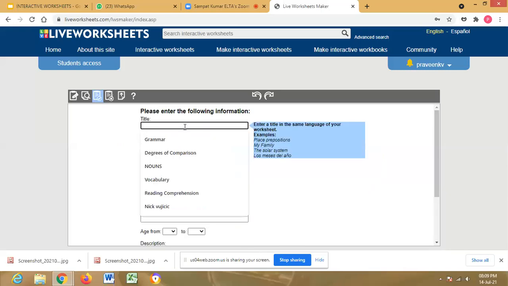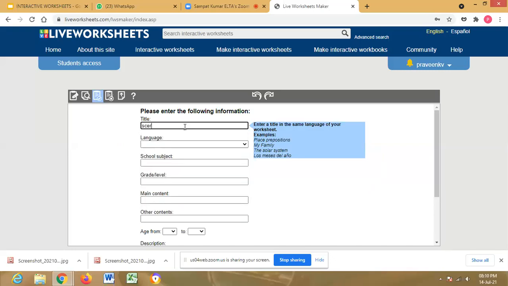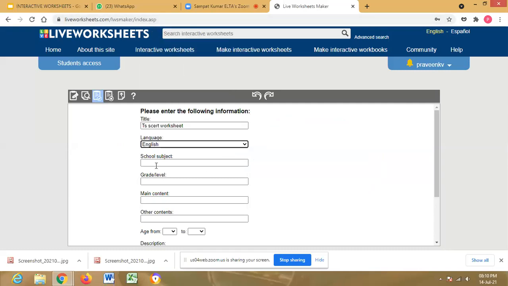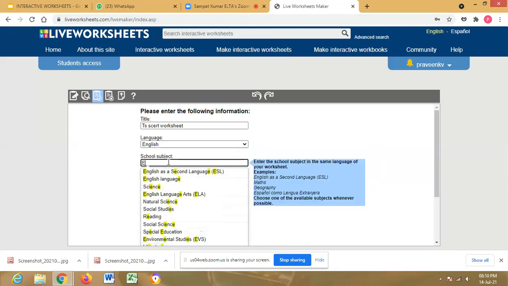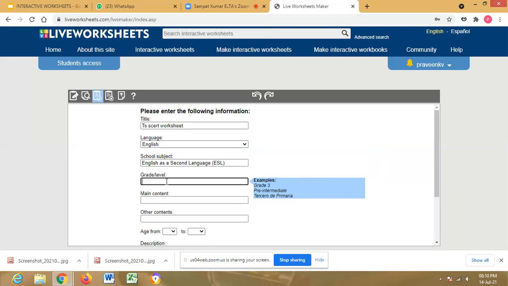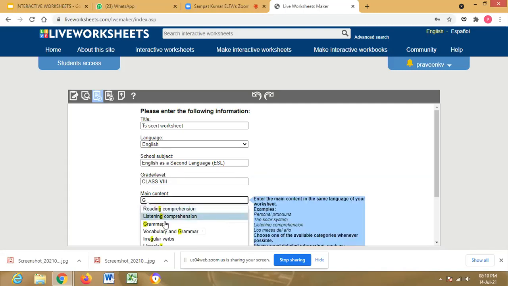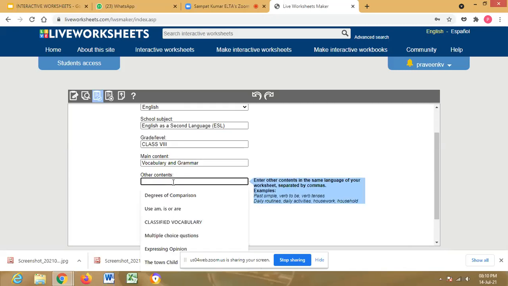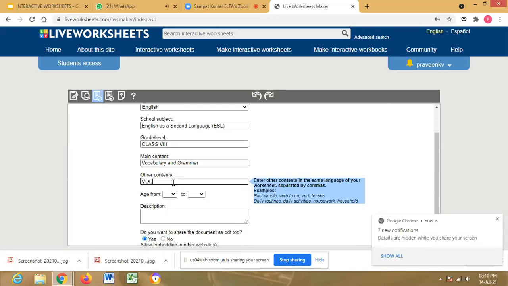If we share, we have to click this one and then give all the details. This is grammar and vocabulary. Otherwise, we can type SCERT worksheets. The subject is English as a second language and the grade is class 8. The main content is grammar and vocabulary. Other contents we can take as vocabulary also.